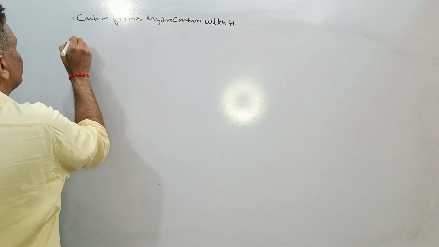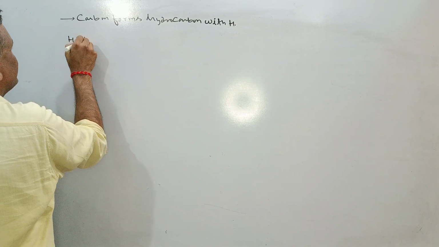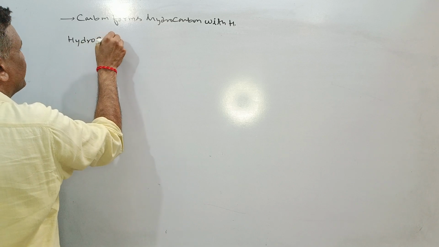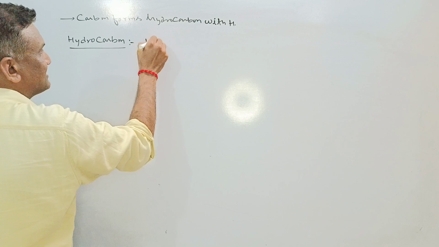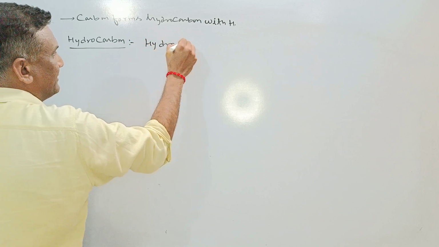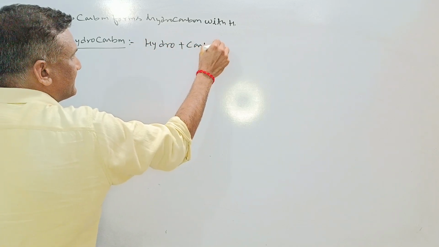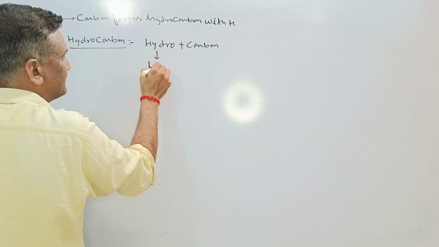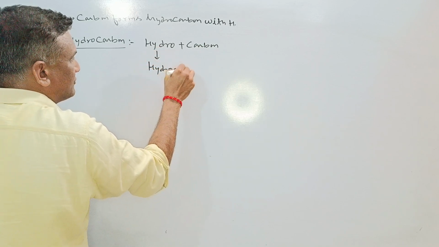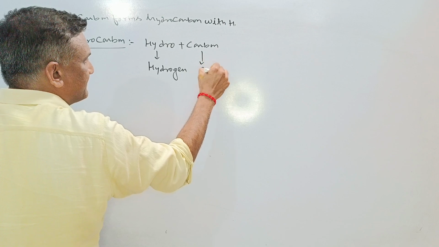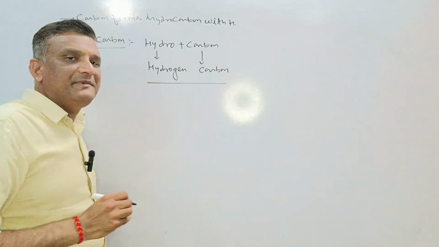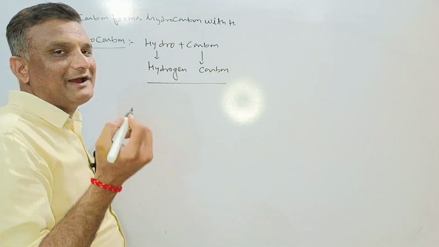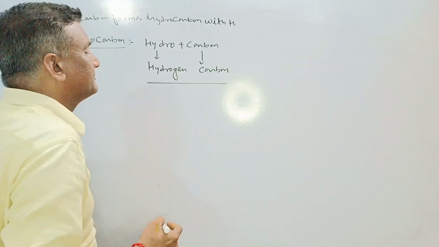So the important word is going to start: hydrocarbon. Hydrocarbon is a group of two words, hydro plus carbon, where hydro means hydrogen and carbon means carbon. So we can say that compounds formed by combining carbon and hydrogen are known as hydrocarbons.